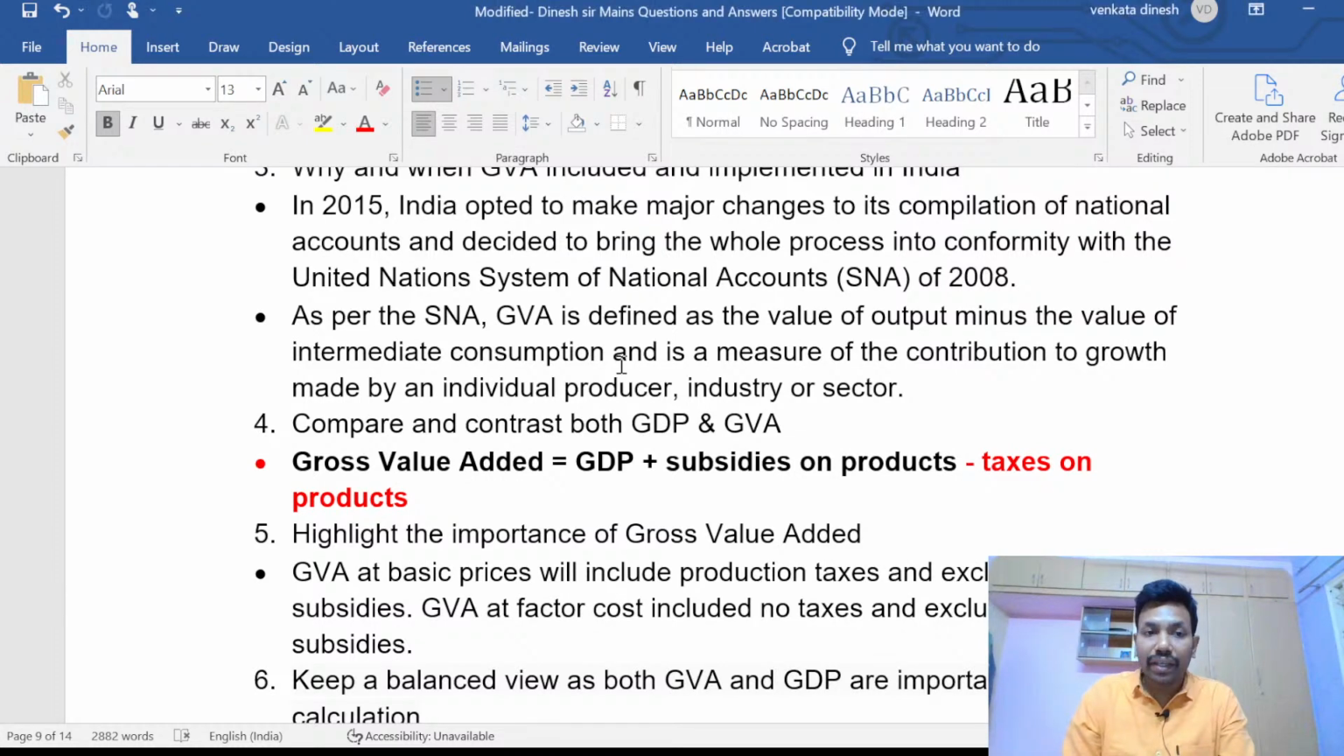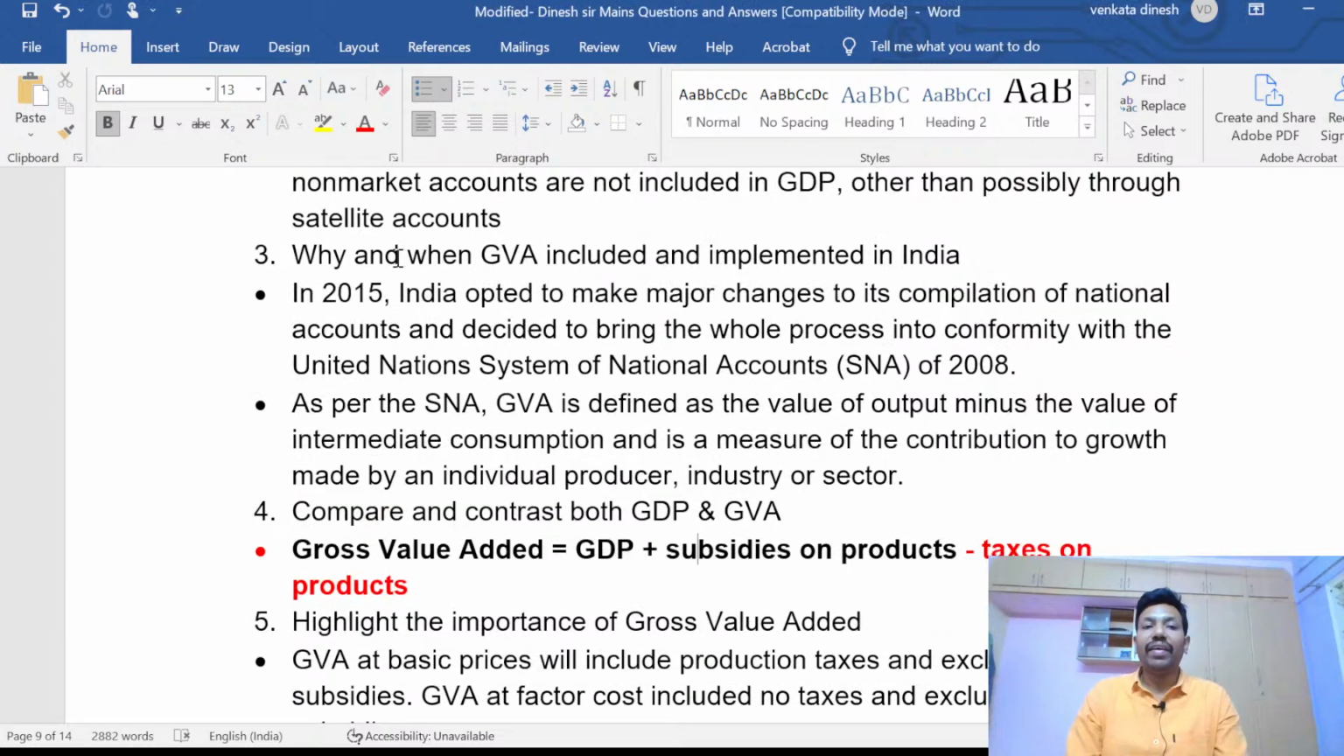That is very important. And along with that, the third point: why and when GVA was included and implemented in India. As I said, in 2015 India opted to make major changes in its compilation of national accounts and decided to bring the whole process into conformity with the United Nations System of National Accounts, SNA 2008. This is very, very important.